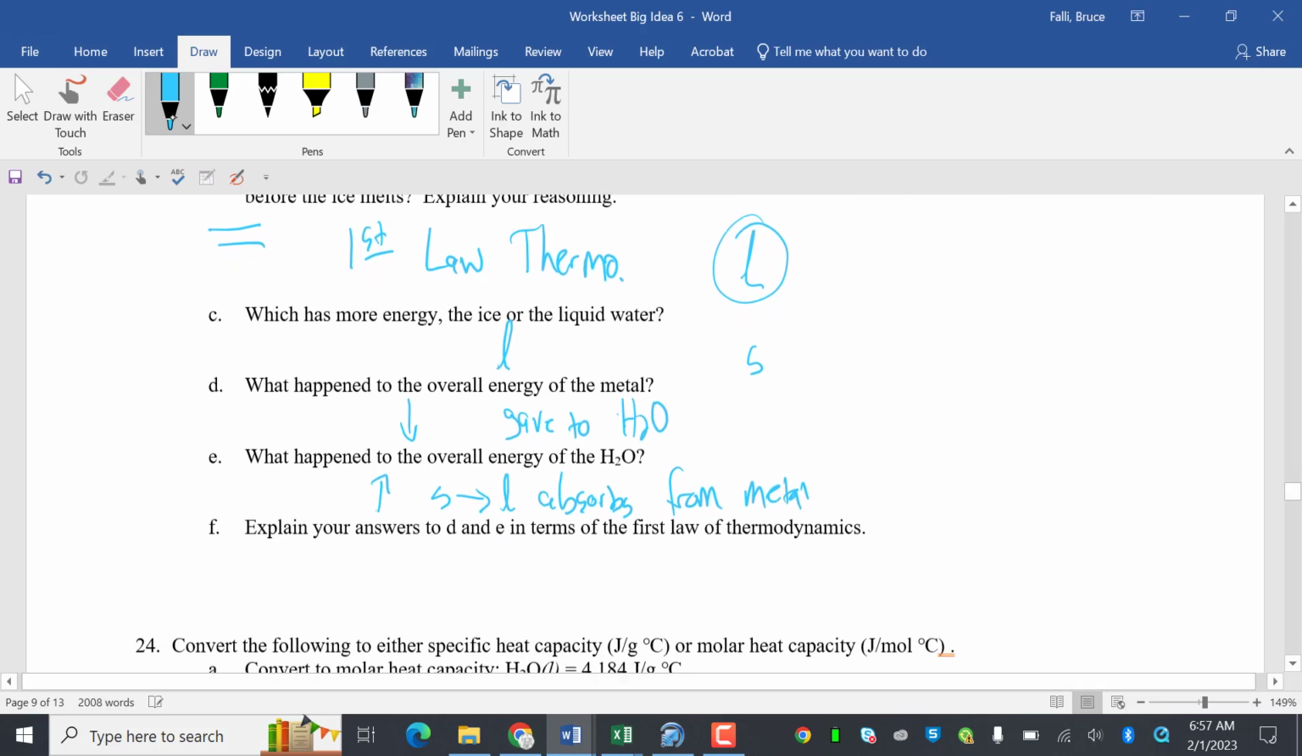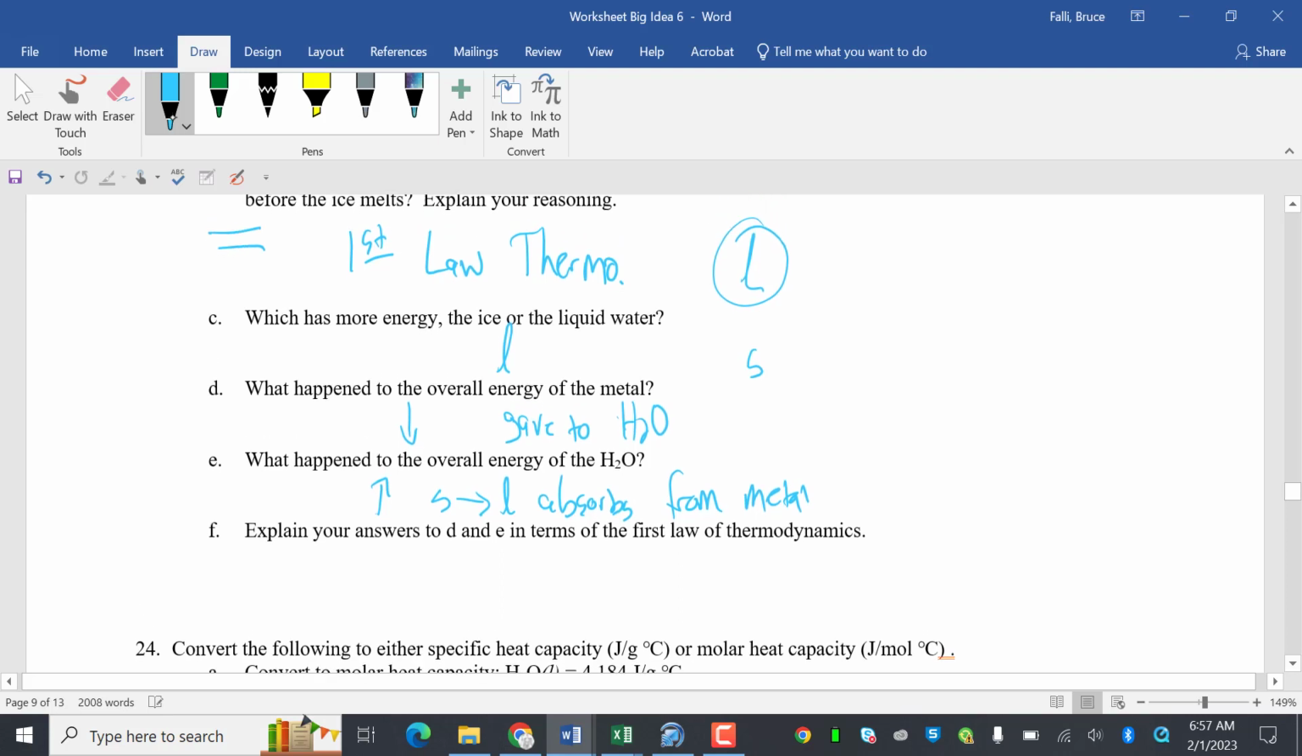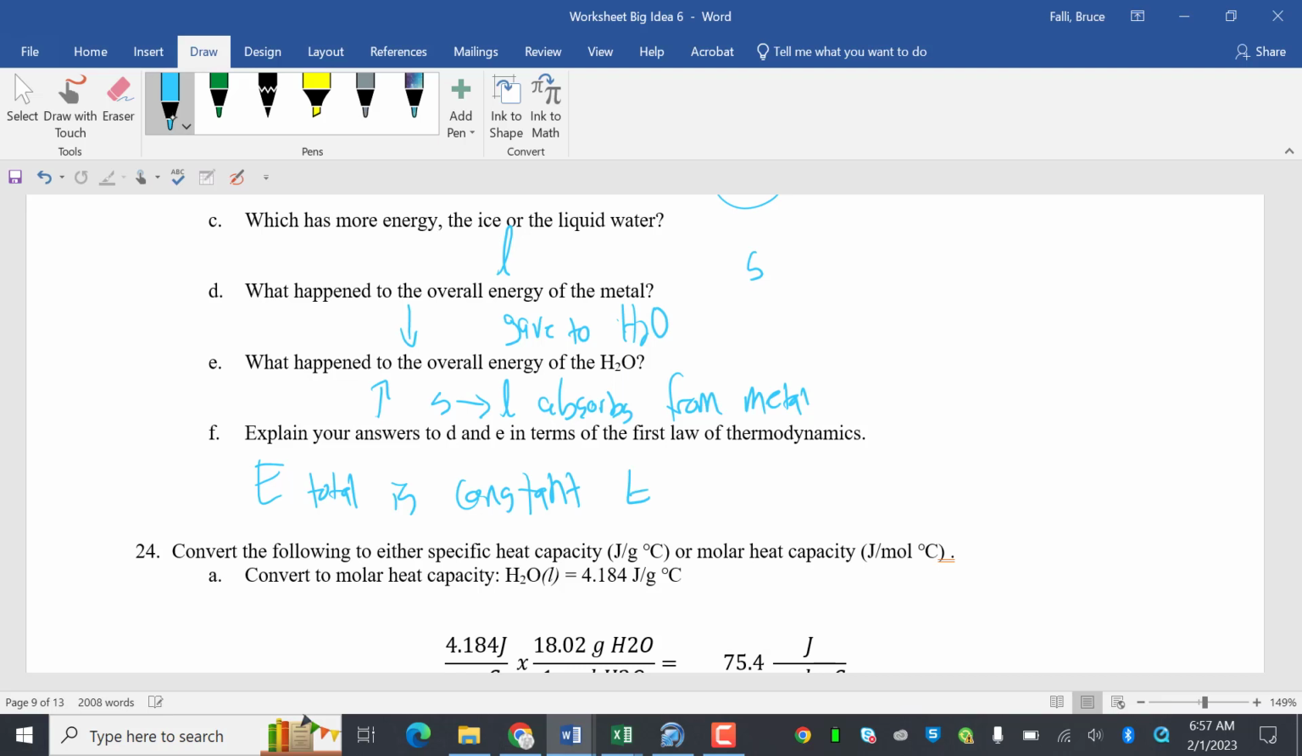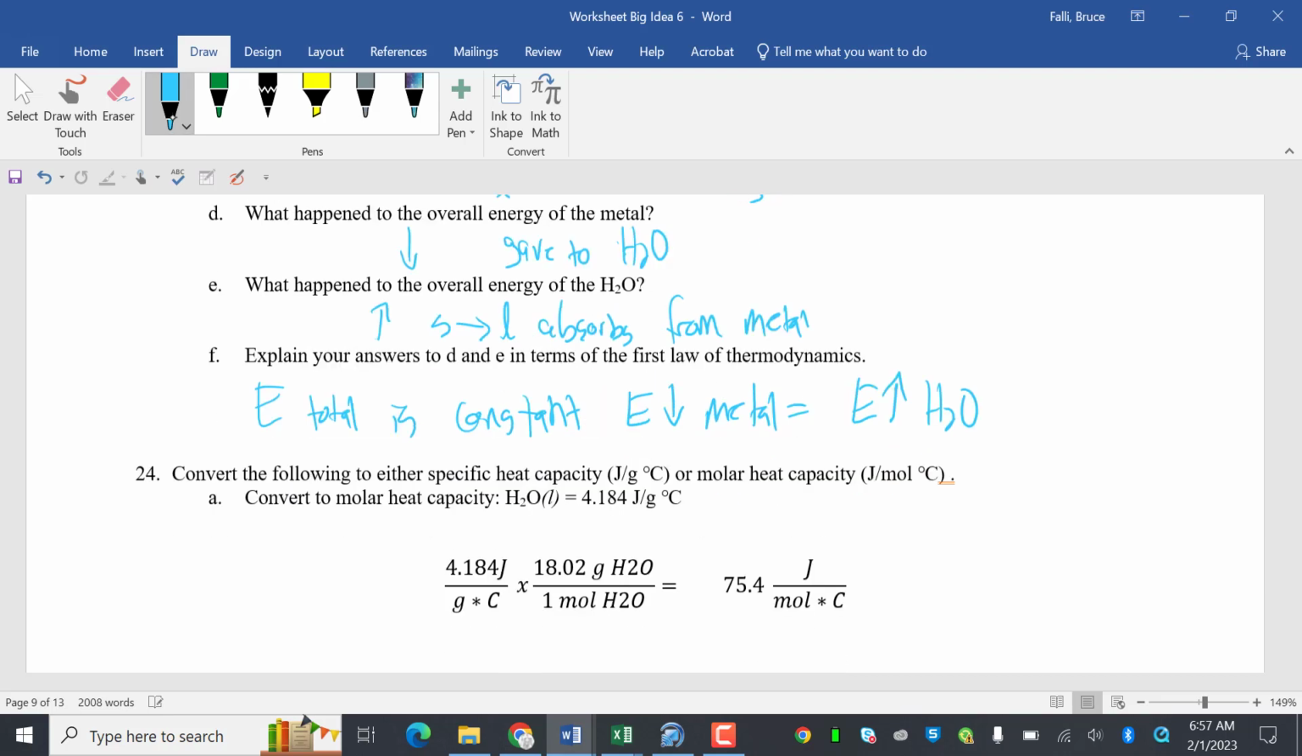Explain your answer to D and E in terms of the first law of thermodynamics. Well, total energy is constant. So the energy that went down for the metal equals the energy that went up for the water. All right.